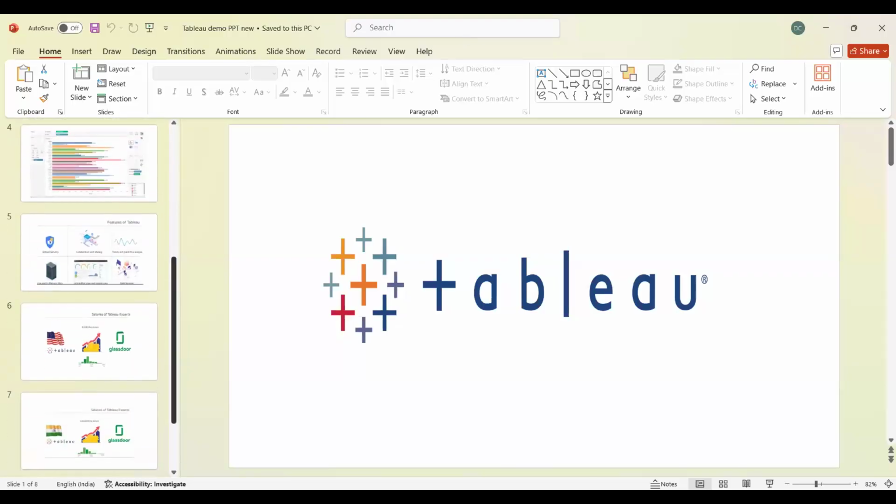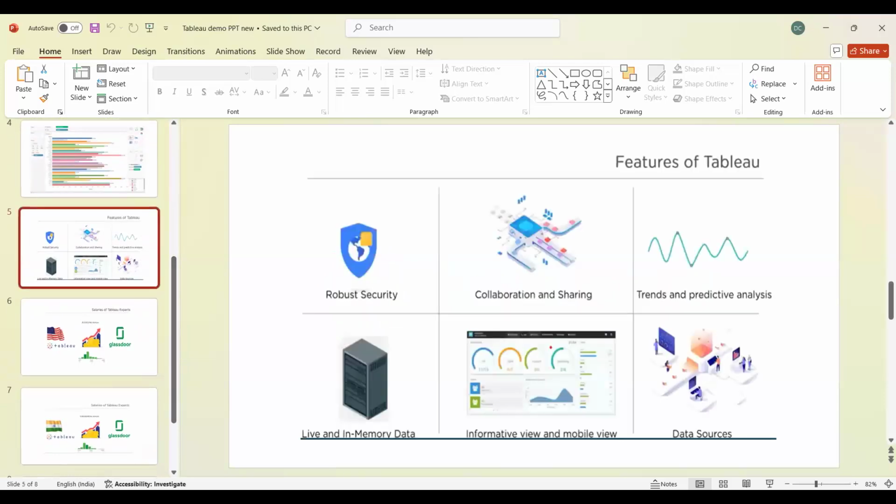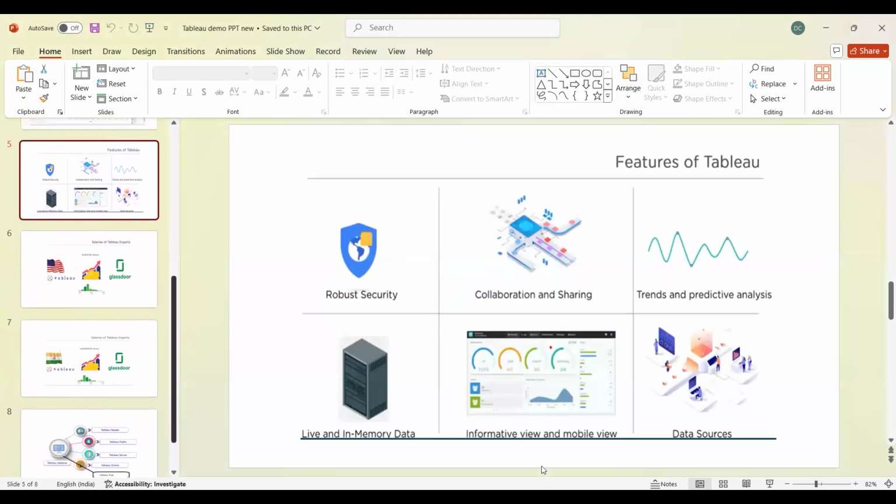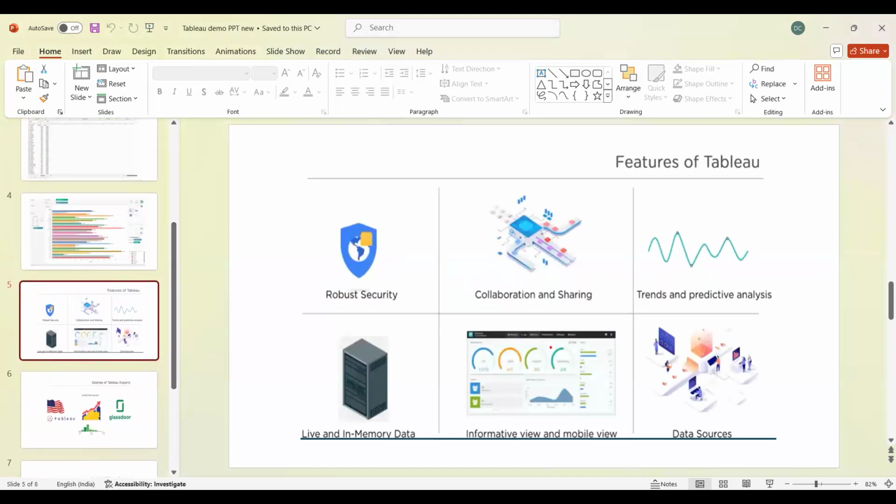So yes, Shweta, let's discuss the features of Tableau. On the first demo we discussed everything, but I didn't discuss these features of Tableau. Let's see that, this is one of the topics. After discussing features of Tableau, let's get into other topics, maybe the architecture of Tableau and all. Okay, so yeah. Okay, Durga.